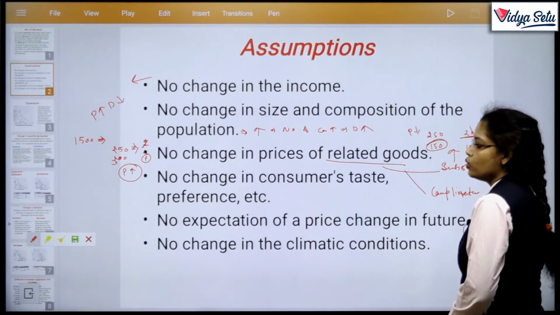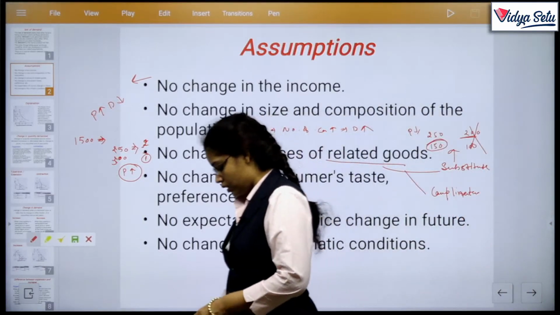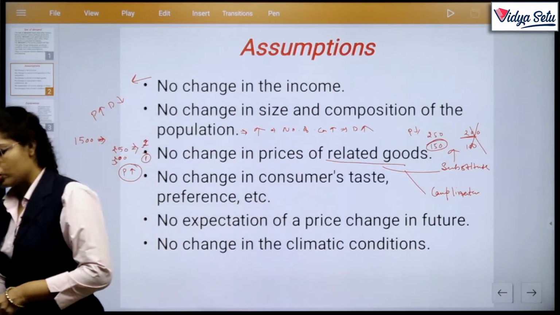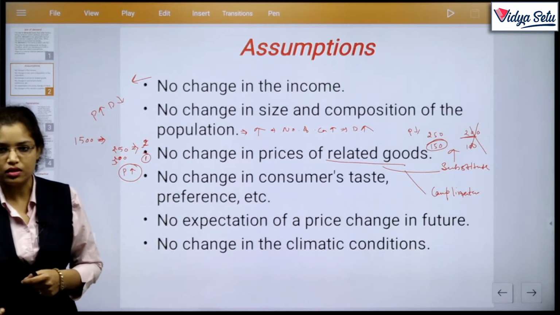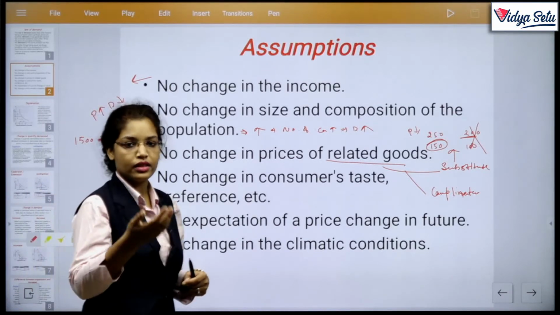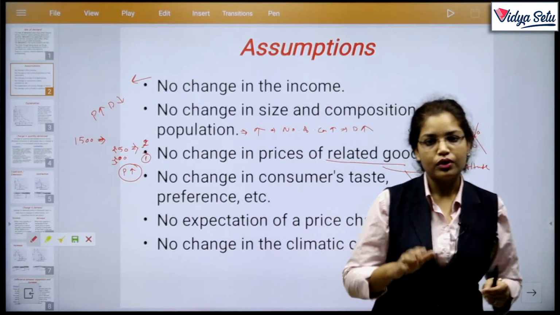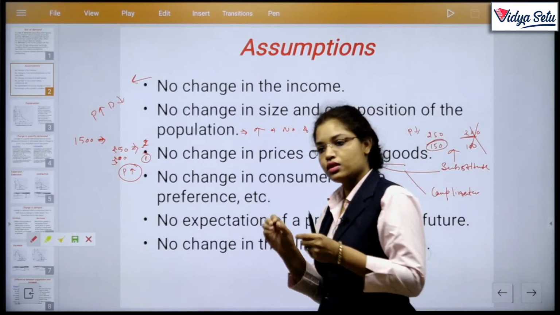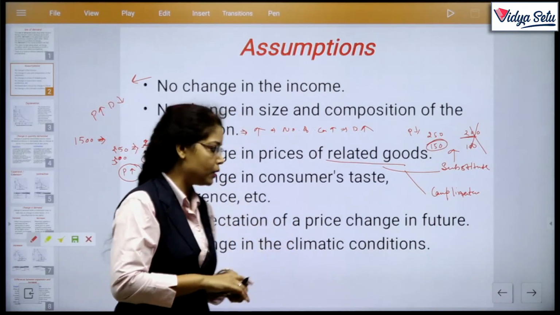The next one is no change in consumers' taste and preferences. Again, consumer taste and preferences, no change. If there is a change in taste and preferences, then it changes the demand. Even on high prices, the consumer wants to purchase that particular commodity. If the taste and preferences remain constant, then the law of demand will be applicable.